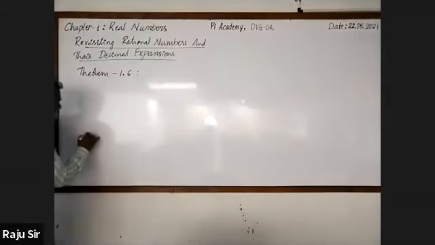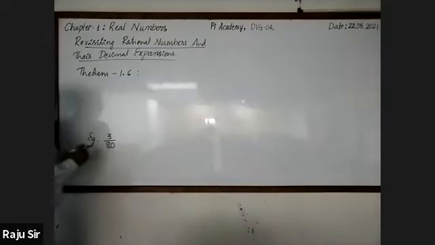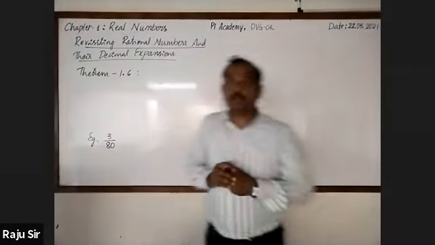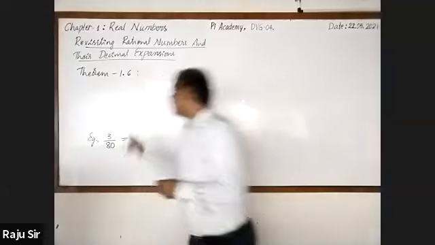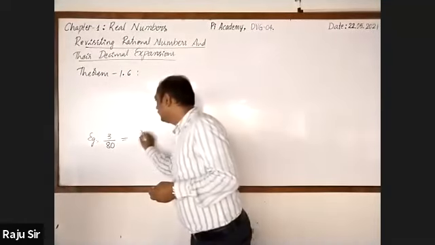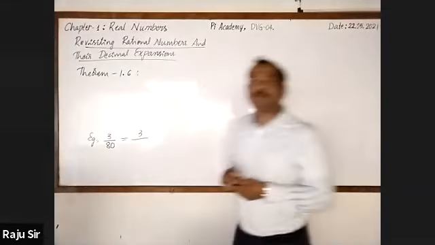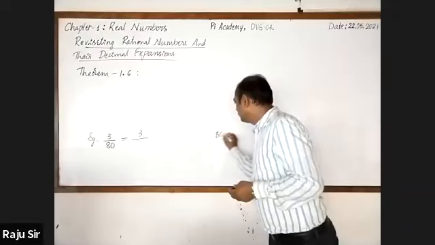I'll take one example for a rational number. That is, it is 3 by 80. It is a rational number. Now, observe the denominator. It is 80. Then let us find out the prime factorization of 80. Here I'll write 80.